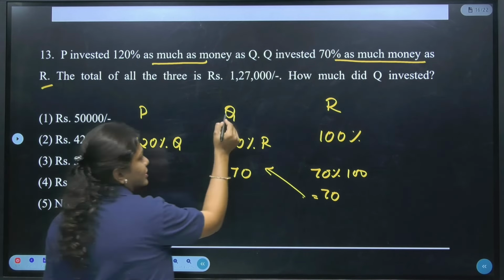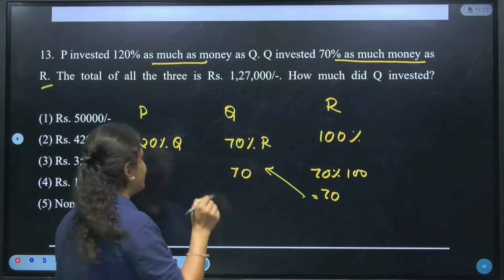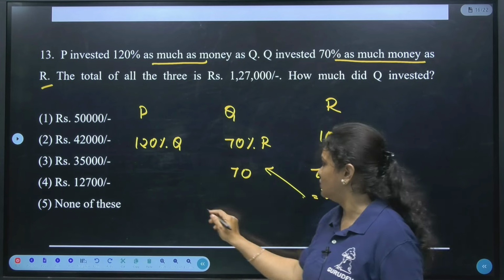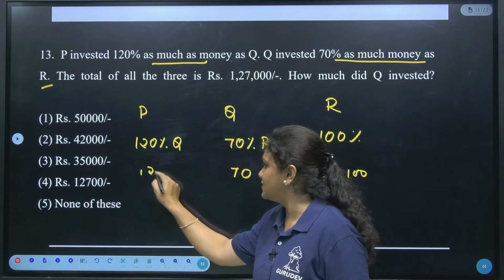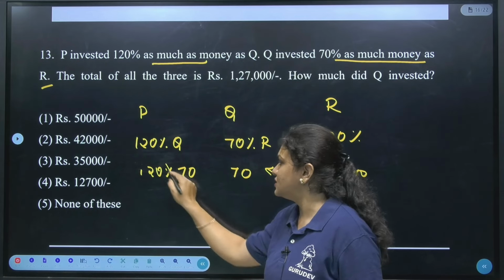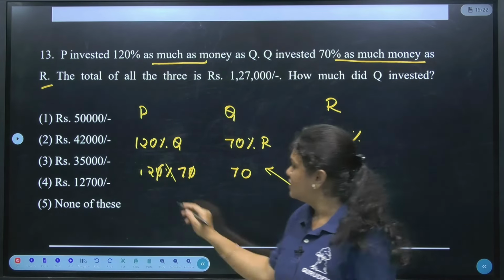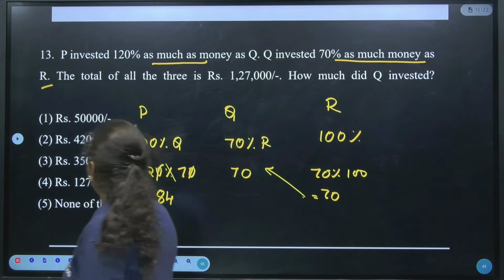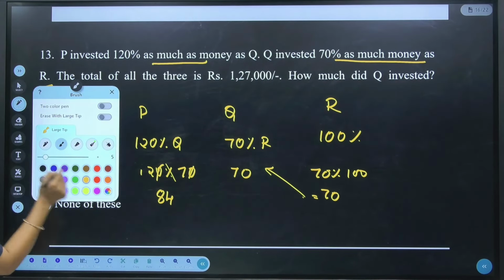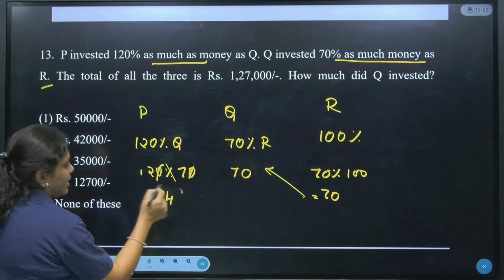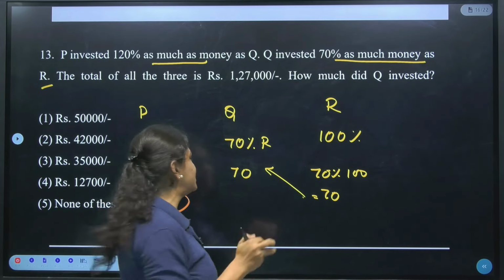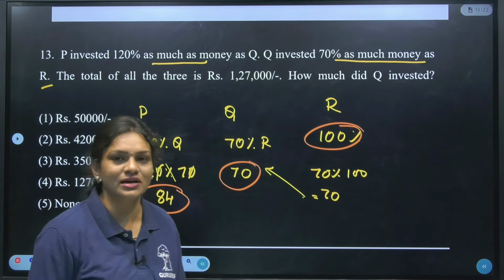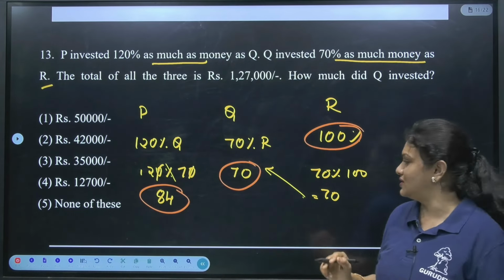Next, if Q invested 70 rupees according to me, how much did P invest? P invested 120% of Q. So can I take it like this: 120% of 70? The percentage's two zeros are cancelled, so what is left? 12 sevens are 84. Is it clear? So finally we got P as 84. According to me, P invested 84 rupees, Q invested 70 rupees and R invested 100 rupees. Is it clear?